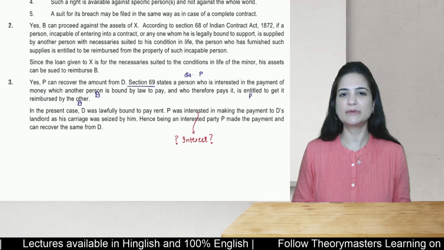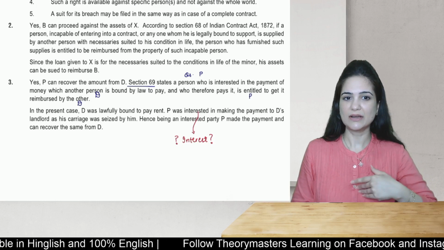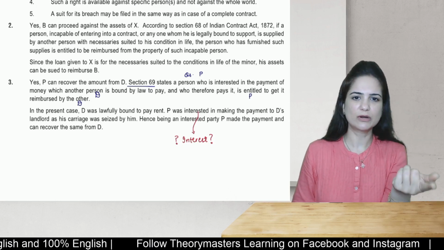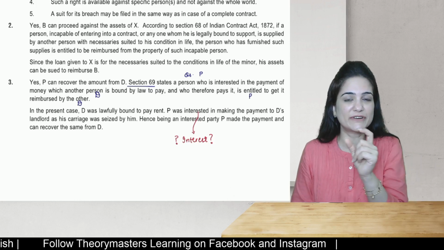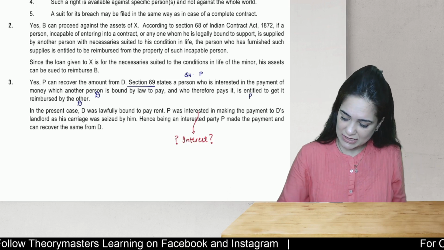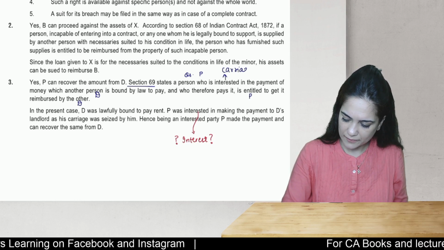Only then we will be able to understand. Now, P was interested in making the payment which other is bound, which D was bound. Why was he interested? What was his nature of interest or area of interest? Yes, his interest was the carriage.